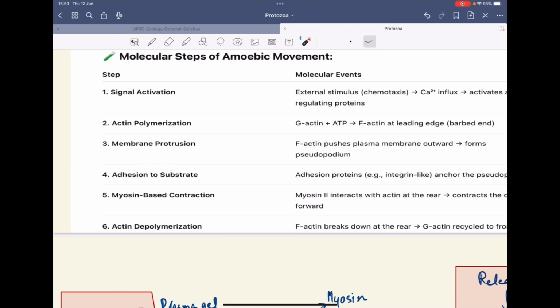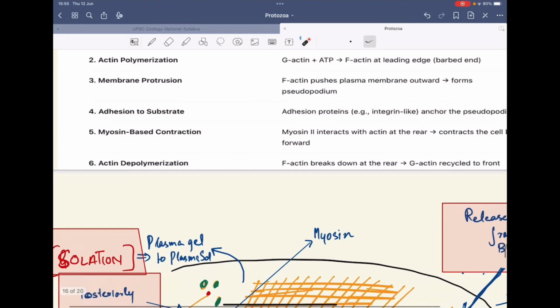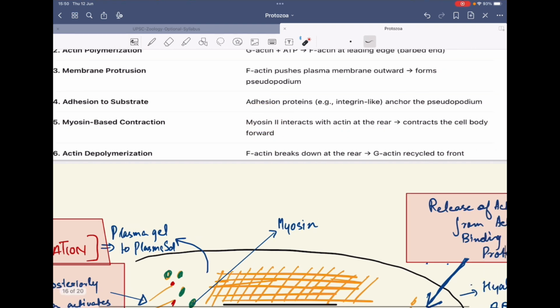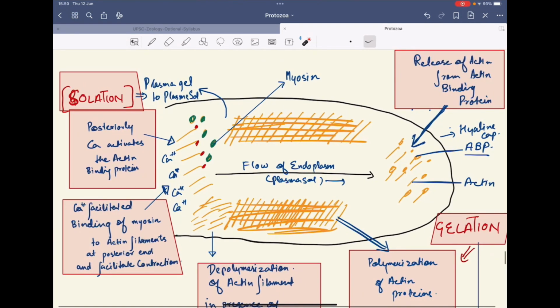The F actin pushes the plasma membrane outwards and forms the pseudopodium, and it helps in adhesion to the substrate, which uses separate proteins, the integrin-like proteins. Then there are also myosin-based contractions where myosin 2 is involved. They interact with actin at the rear end and contract the cell body, and actin depolymerization takes place where the F actin breaks down at the rear end.